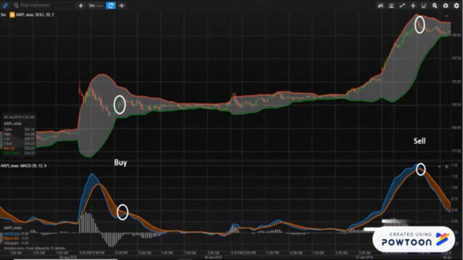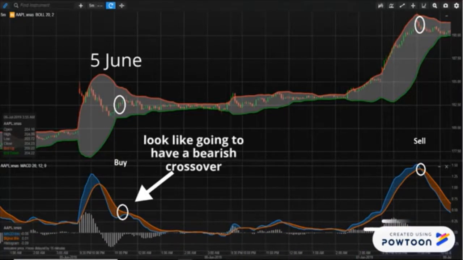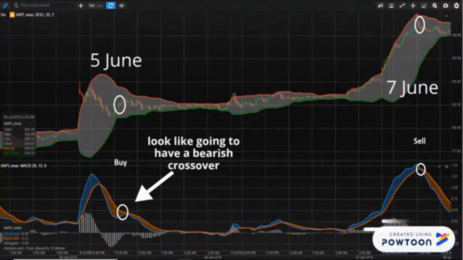For technical analysis, we bought the stocks on 5th June as the MACD line and signal line were converging, believing that there is a bullish crossover. We sold the stock on 7th June as the MACD line and signal line touched each other, indicating a bullish crossover.